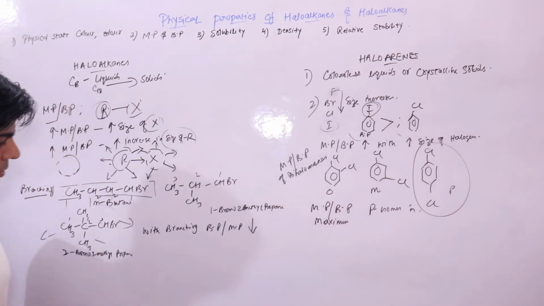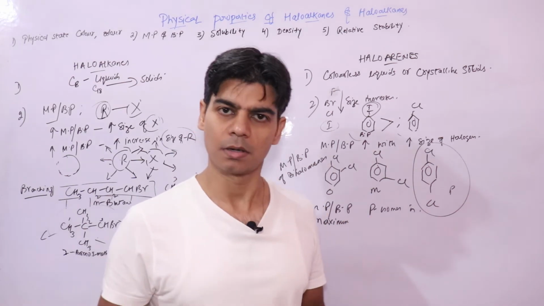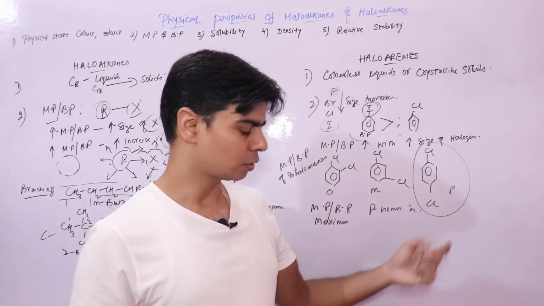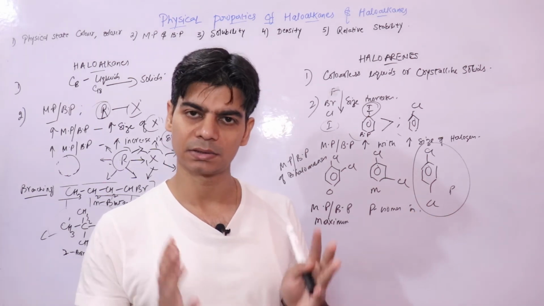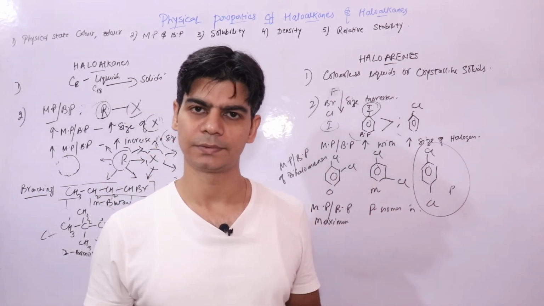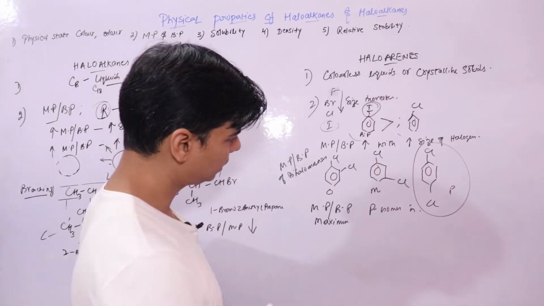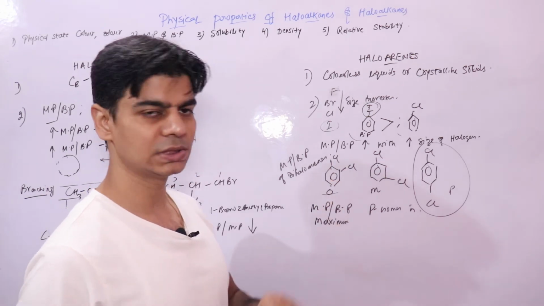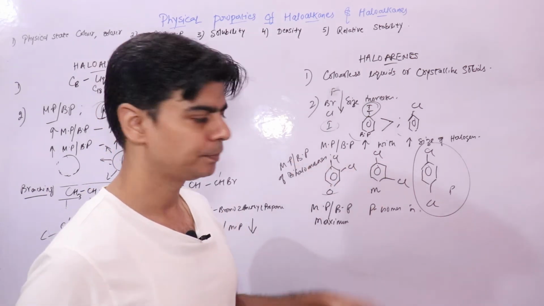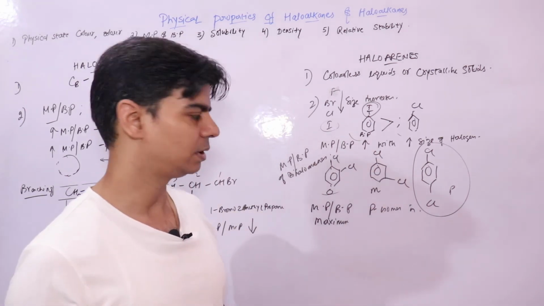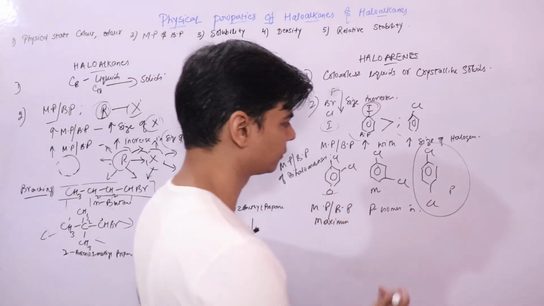Now what could be the reason behind it? The reason is symmetry, because if we talk about the crystalline lattice, the lattice of symmetric molecules. If you look at this, this is less symmetric. You cannot divide it into exact two halves. If you divide it into two halves, both the halves are different. And if you divide this into two halves, again it would be different. So they don't have any elements of symmetry, kind of.